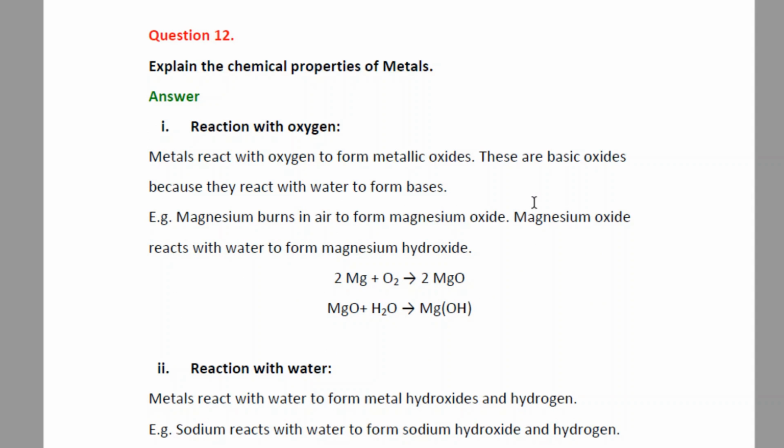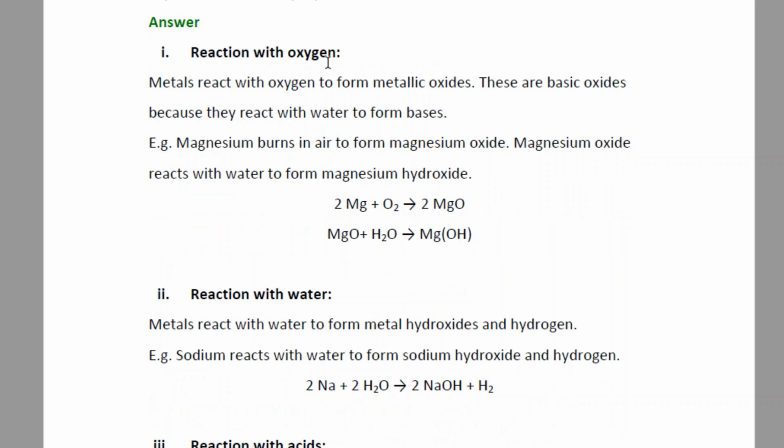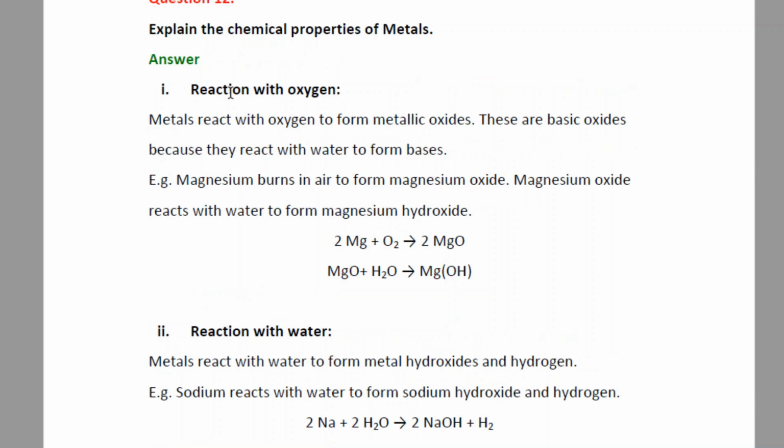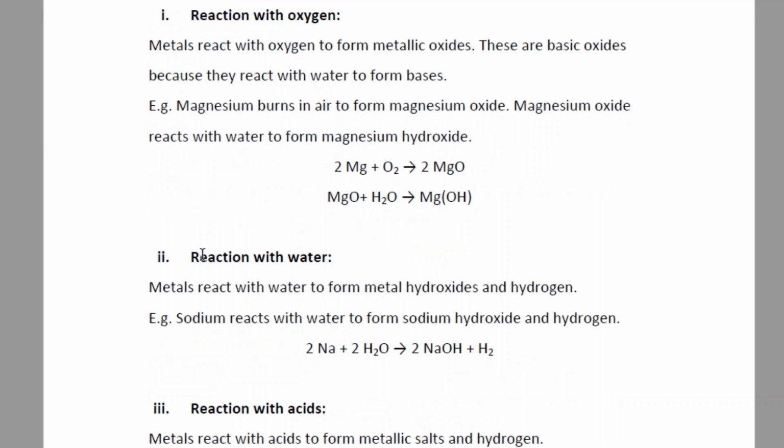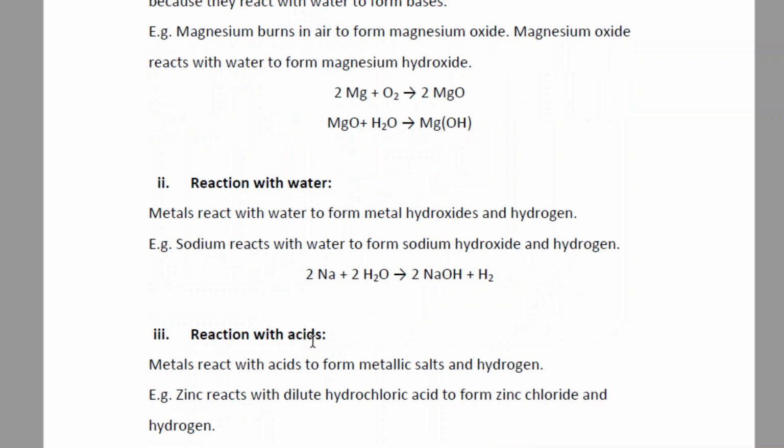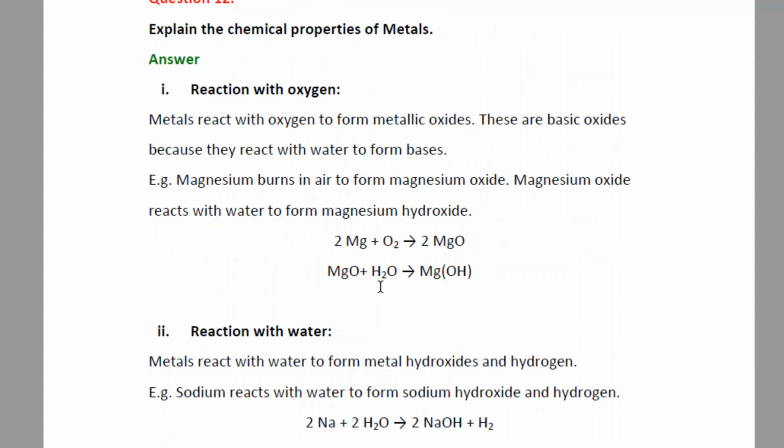So moving to the next question, question number 12. Explain the chemical properties of metals. Answer. For chemical properties of metals, we have to discuss their chemical reactions with three agents. First is the reaction with oxygen or air, second is the reaction with water, and third is the reaction with acids. So first case, reaction with oxygen. Metals react with oxygen to form metallic oxides.